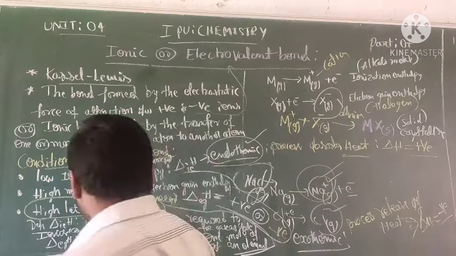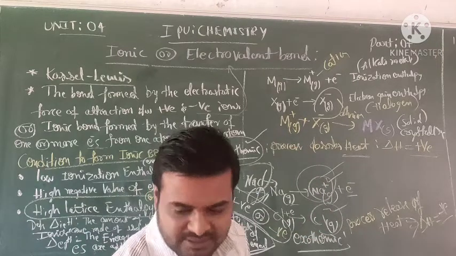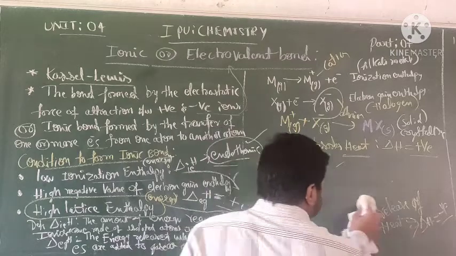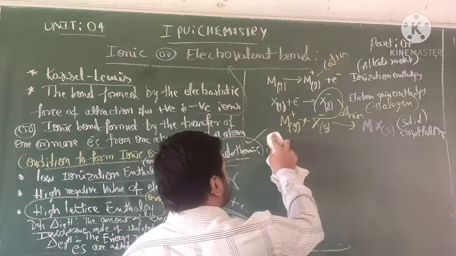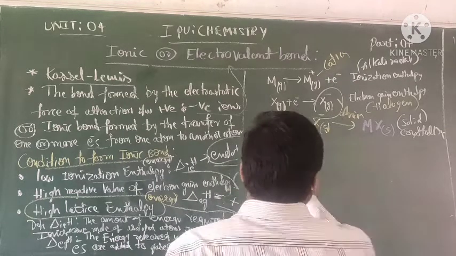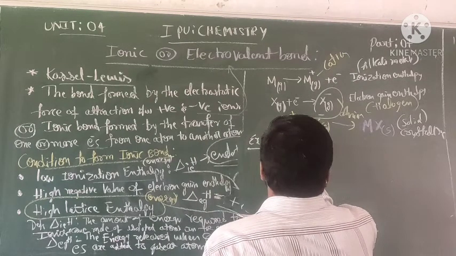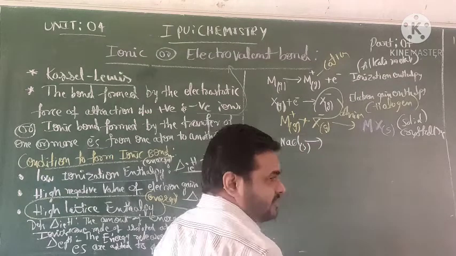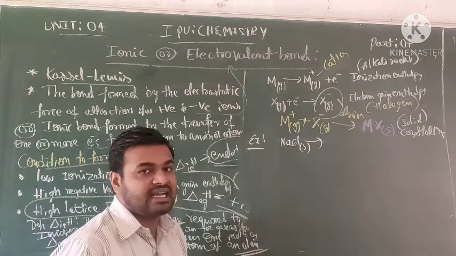Let me explain with some examples. One of the examples is NaCl, sodium chloride, a solid crystal. What is the meaning of solid or crystalline?